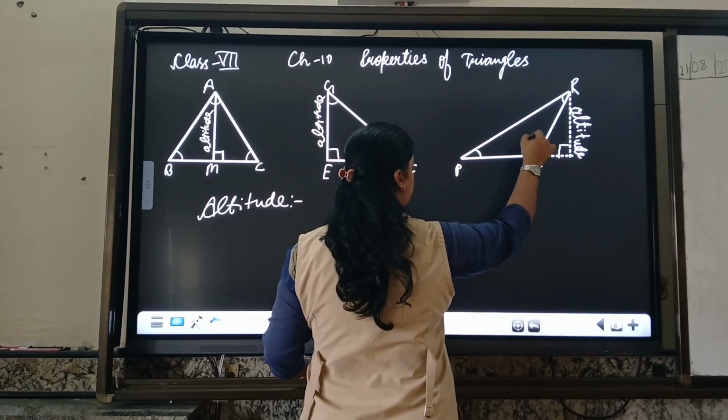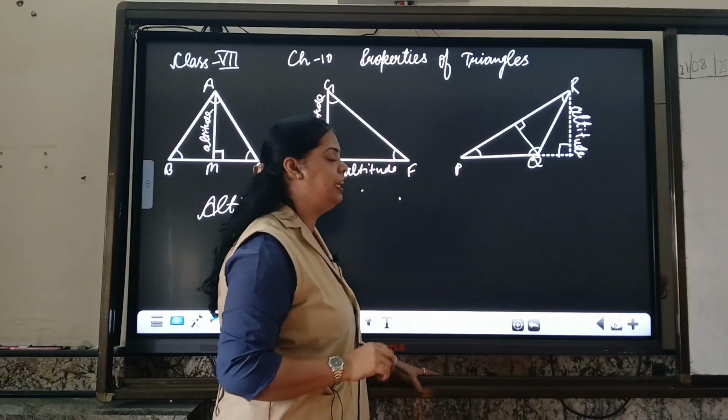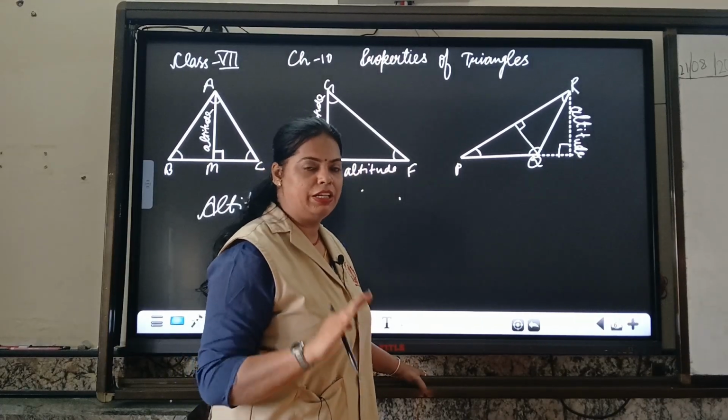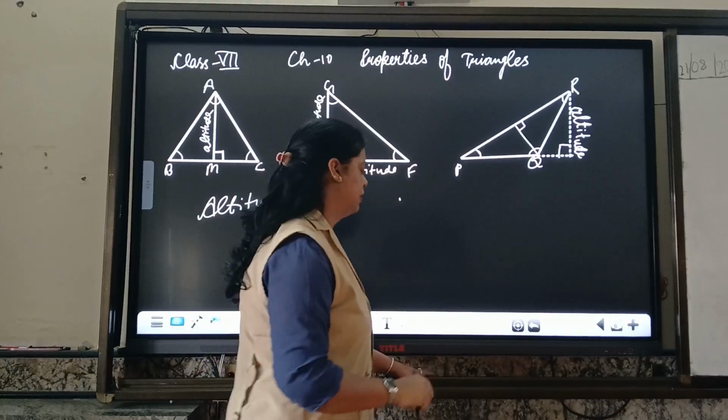Suppose I am dropping a line from here, again it is 90 degrees. It is not compulsory that it will divide the triangle into two equal parts or divide the opposite line into two equal parts.